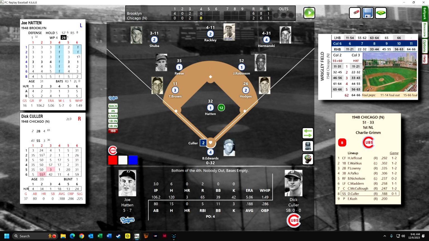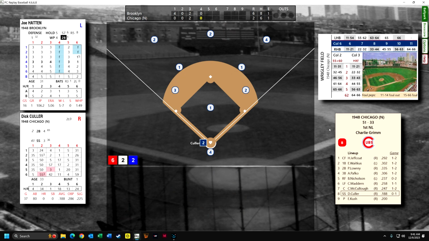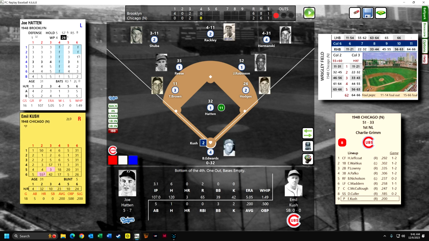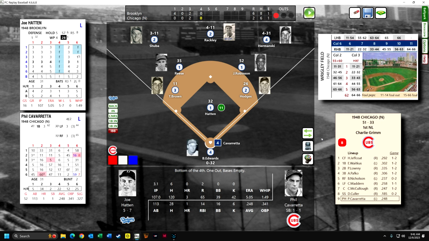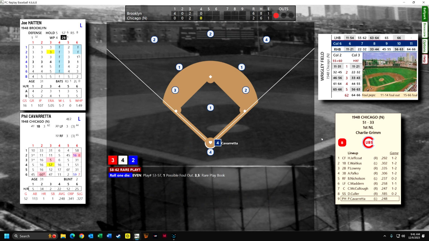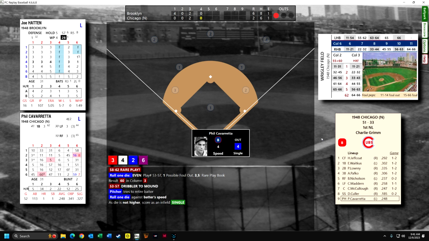So we're still a 4-run lead. And Hatton is back on the mound now. He can face 12 hitters. That's going to be a pop out, I think, to the third baseman. Cush, let's see if they're going to pinch hit for him, I'm sure, because if you look over here, he's on his B ratings. So Phil Cavarretta is going to be doing the hitting. 248 batting average. This could be a little dribbler to the pitcher that he runs out. We're going to go on his speed, and he is relatively fast, and he makes it to first base barely.